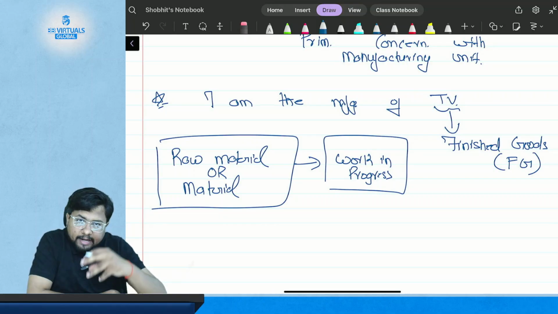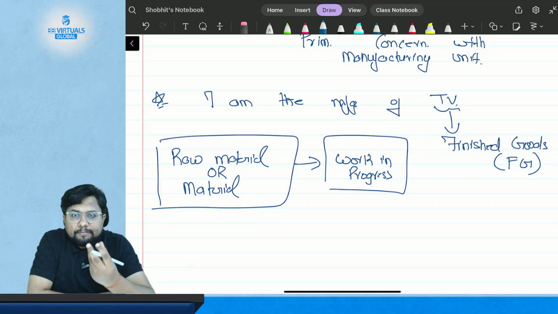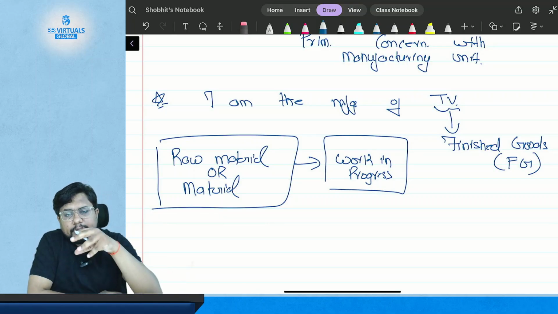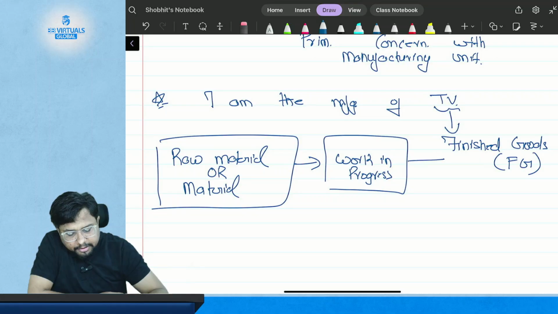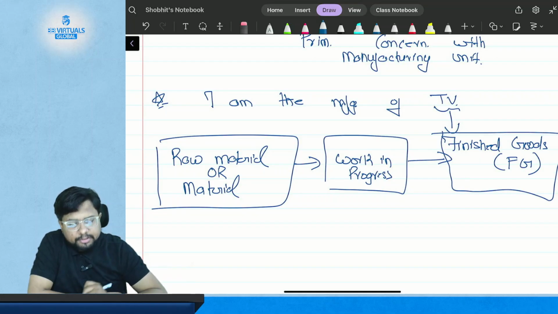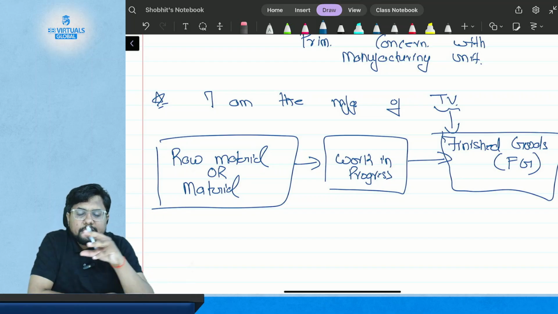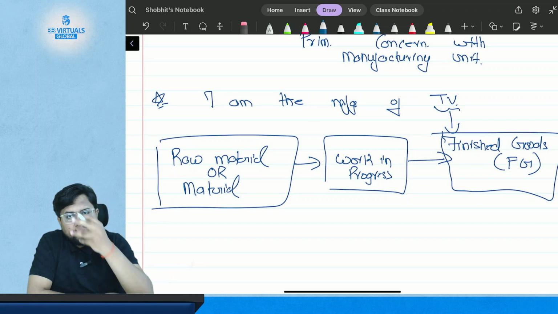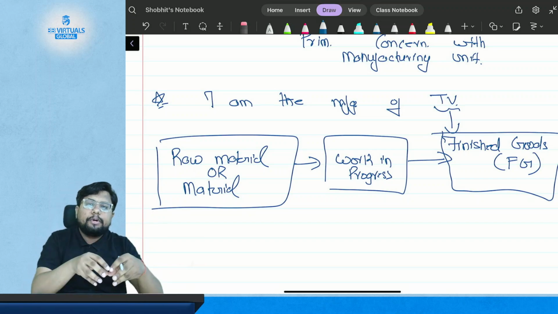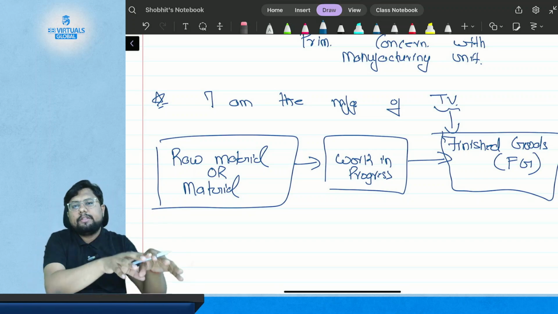And after work in progress is done and something gets completed, it will be turned into the finished goods. So this is the logistics cycle of material: when you get the material, you do work in progress and then you get the finished goods.